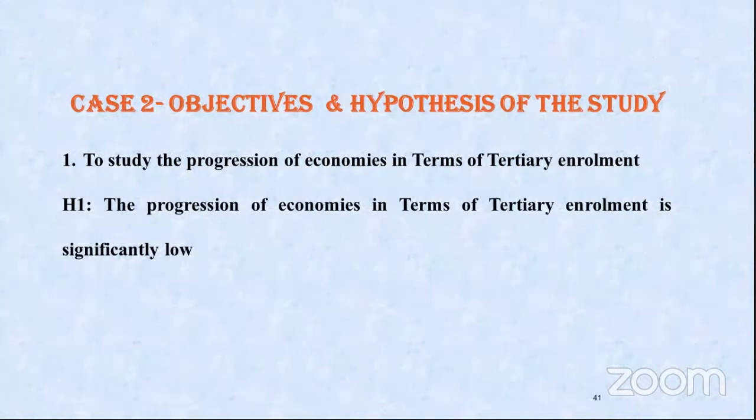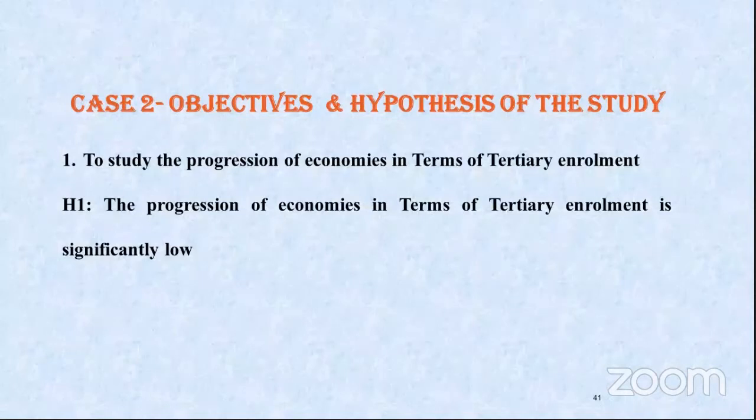But higher education, tertiary enrollment: how many of them are enrolling for tertiary or higher education? In our case, gross enrollment ratio is an indicator of all those who are going for higher studies.